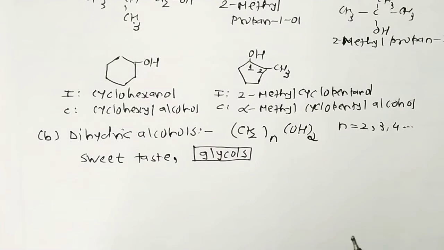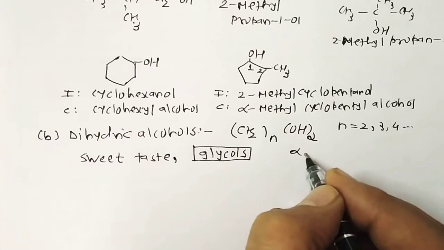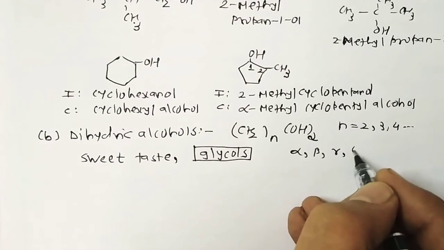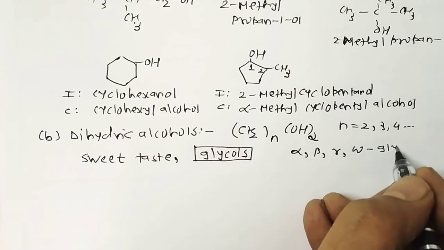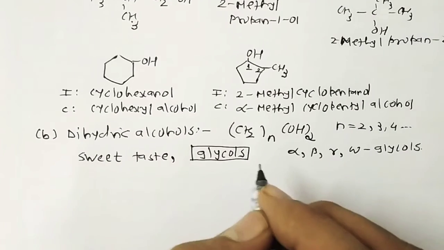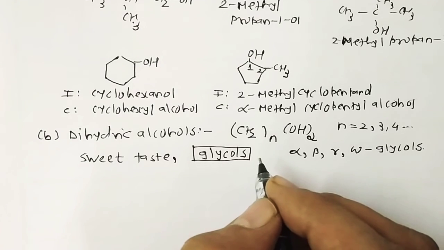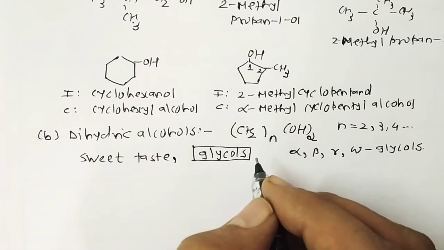Depending upon the relative positions of the two hydroxyl groups, they are classified as alpha, beta, gamma, omega glycols. The alpha glycol is the 1,2 glycol, the beta glycol is the 1,3 glycol, and the omega glycol is one in which the two OH groups are attached to the terminal carbon atoms.